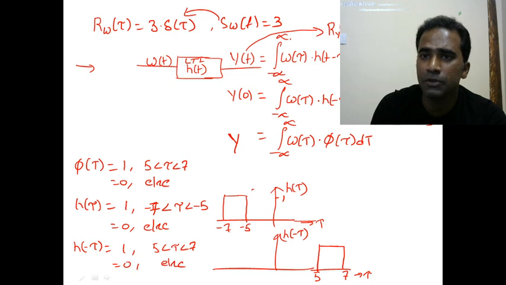Since the input is W, let me write R_W of tau convolution with h of tau convolution with h of minus tau. So R_W of tau we know, which is 3 times del of tau convolution with h of tau convolution with h of minus tau.